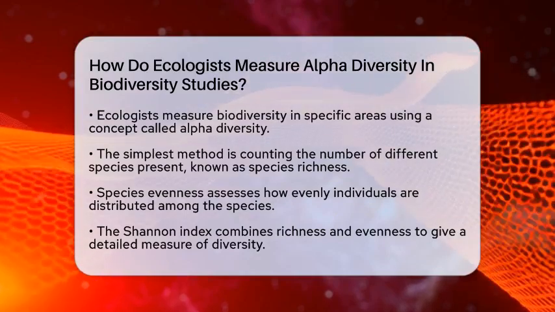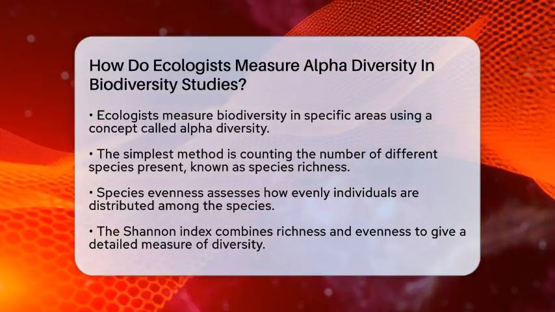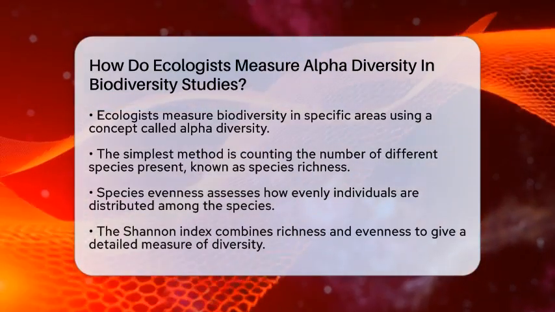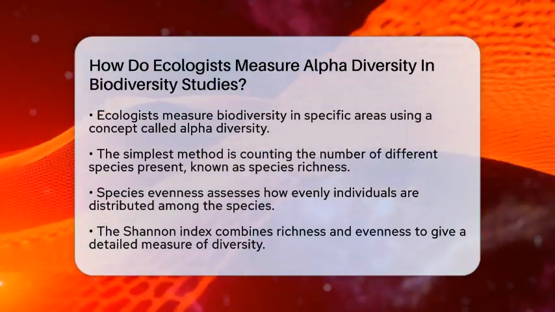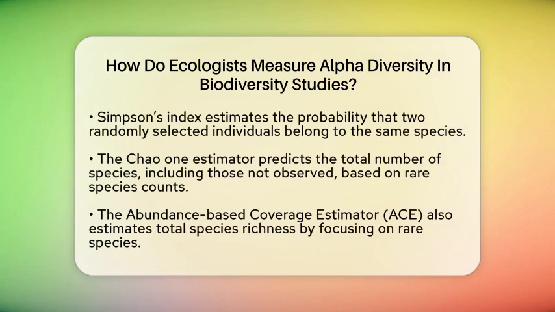The simplest way to measure alpha diversity is by counting how many different species are present. This is called species richness. For example, if you find 10 different bird species in a park, that number gives you an idea of how many species are there. But just counting species doesn't tell us how individuals are spread out among those species.